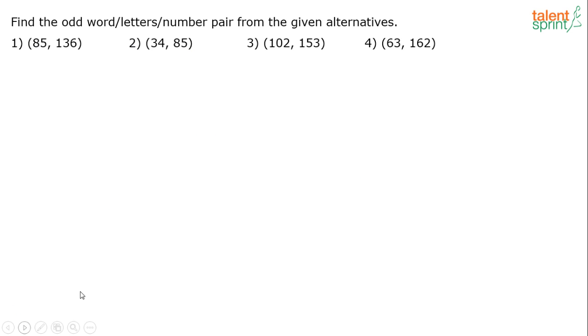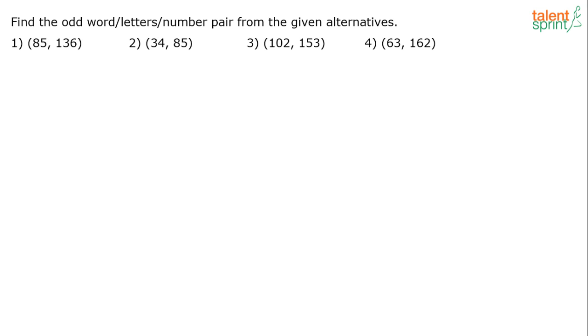Find the odd word or letters or number pair from the given alternatives. Now this time it's about numbers or number pairs, right? So it's asking us to find out the odd one. This is about classification, or the very popularly known odd one out. Find the odd one out.